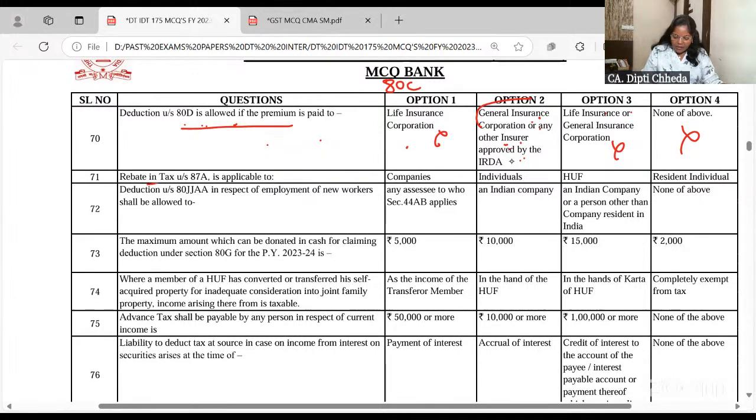Okay? Rebate. Rebate under section 87A is allowed only for resident individual. Clear to all of you? Deduction under 80JJAA, I told you it is 30% of the salary for new workers employed. So it is allowed to whom? Indian company? No. Anyone, any assessee whose books of accounts are audited can take the benefit of 80JJAA.